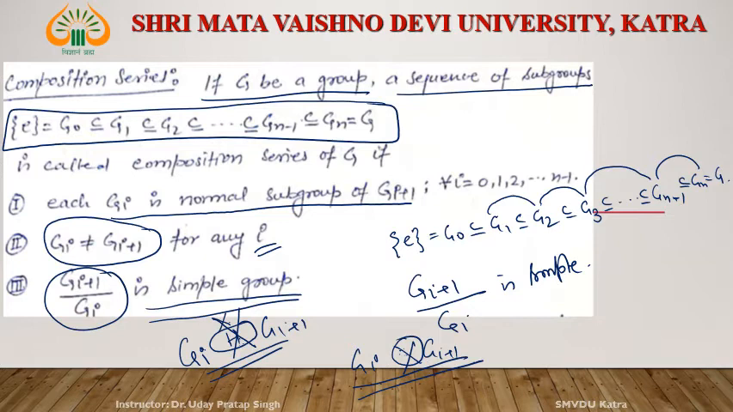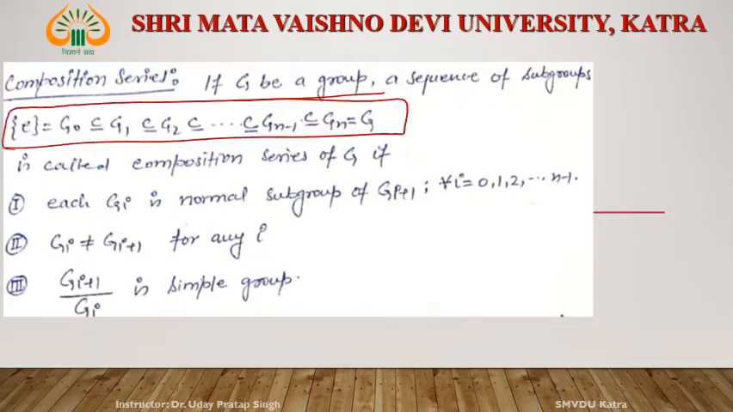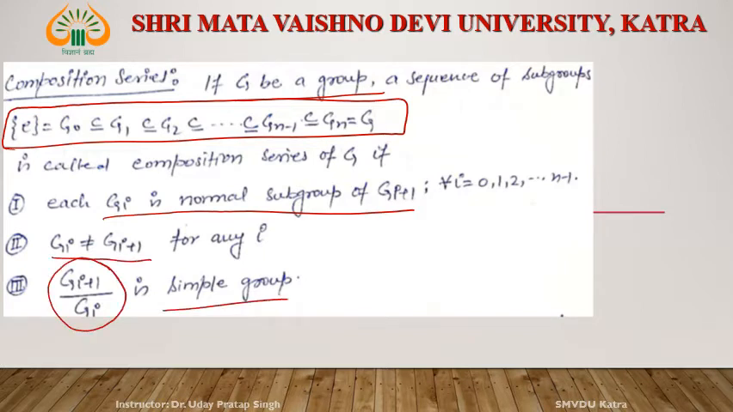Then what is the definition of a composition series? Let us see once again. G is a group, then a sequence of subgroups is called a composition series if it satisfies the following conditions. Gi is a normal subgroup of Gi plus 1, Gi does not equal Gi plus 1, and Gi plus 1 by Gi is a simple group. The series which satisfies these three conditions is known as a composition series, right?